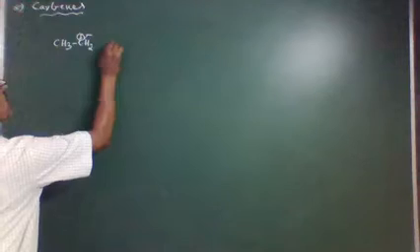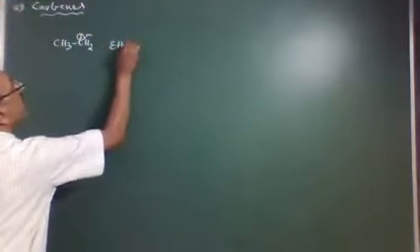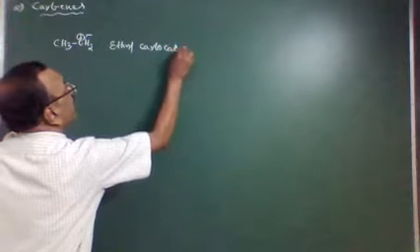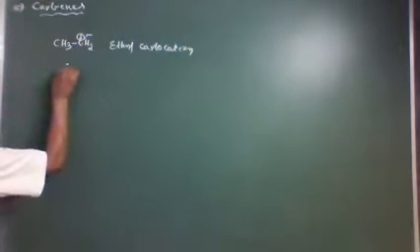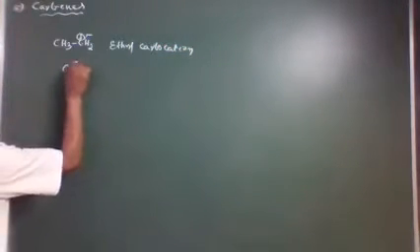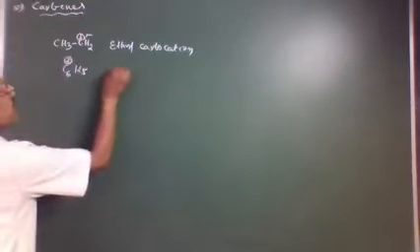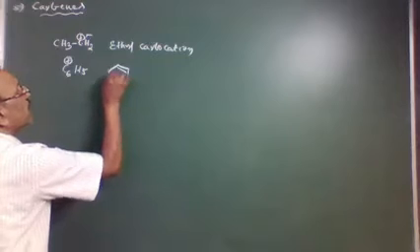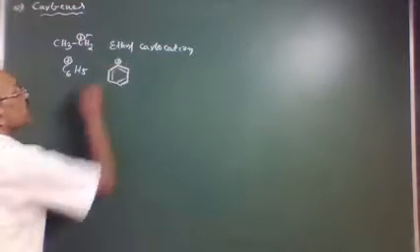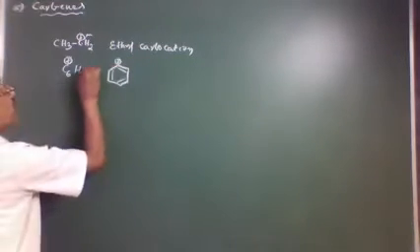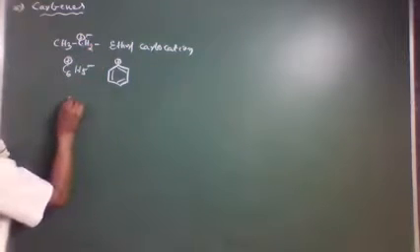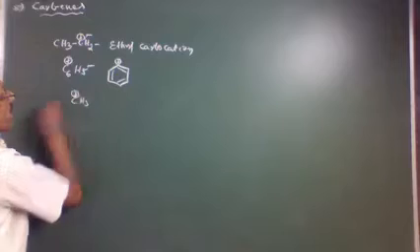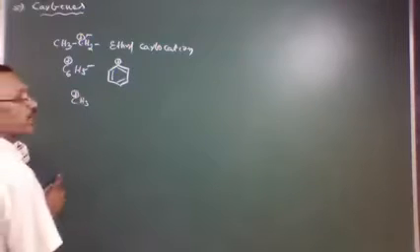This is ethyl carbocation. Another one is C6H5+, that is a benzene ring, phenyl group, and this carbon carries positive charge. Another one is CH3+, methyl carbonium ion.